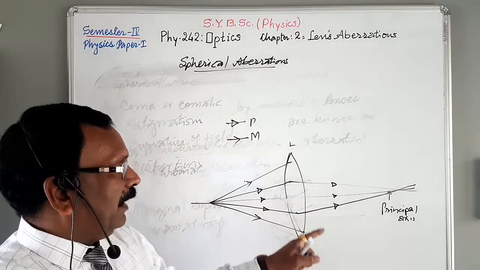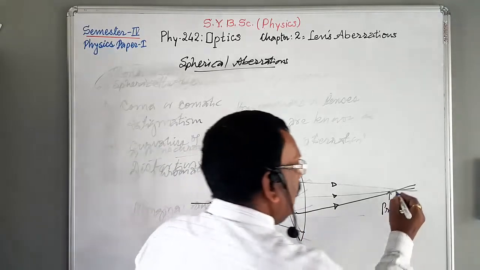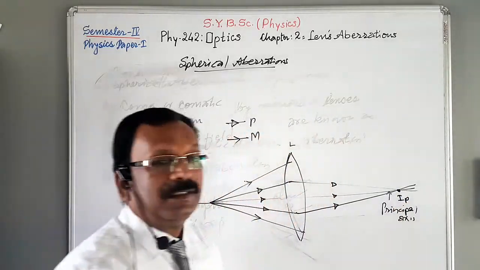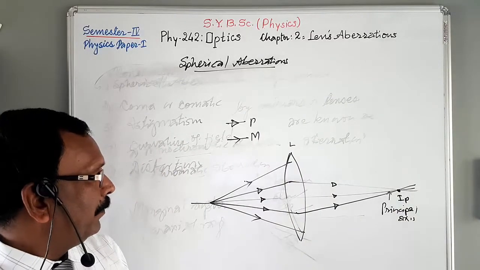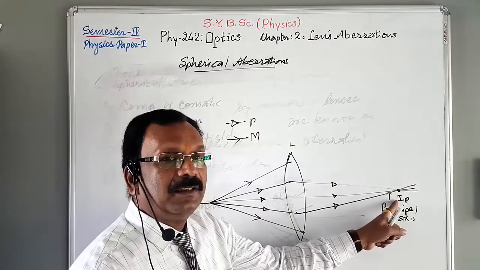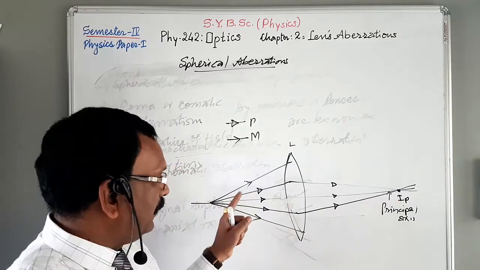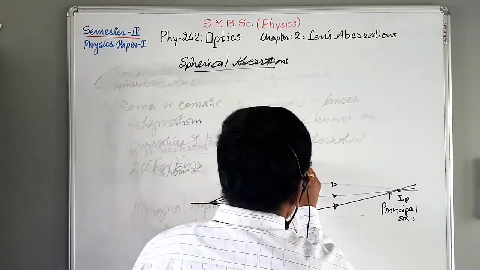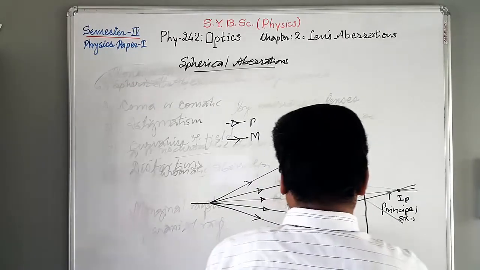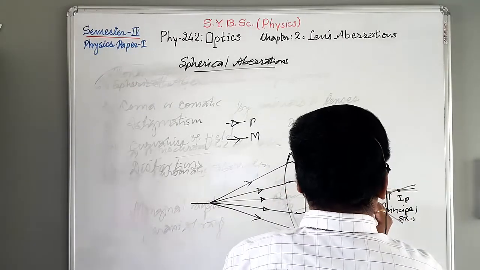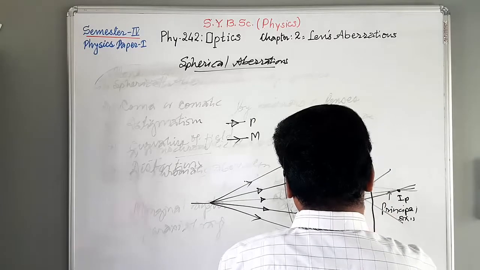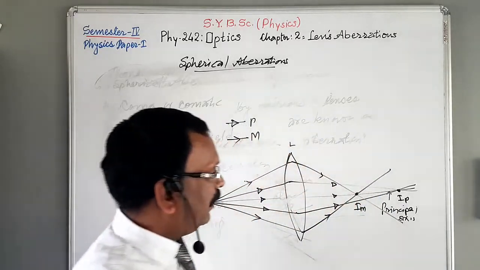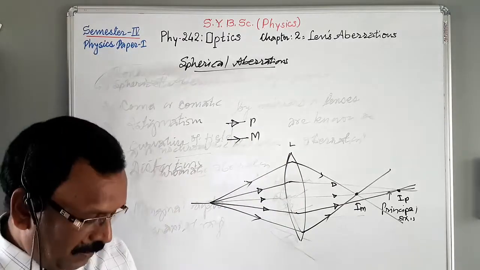These are the paraxial rays which come to focus at this point and produce image IP. This is the image which is produced by these paraxial rays after reflection, and marginal rays come to focus at this point. This is the image formed by marginal rays.